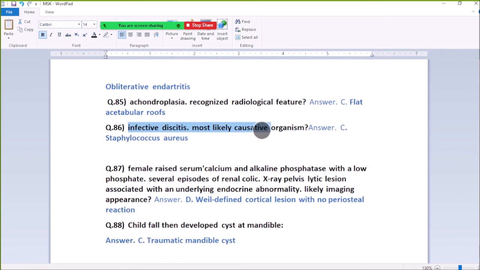86. Infected discitis: the most likely causative organism is Staphylococcus aureus.